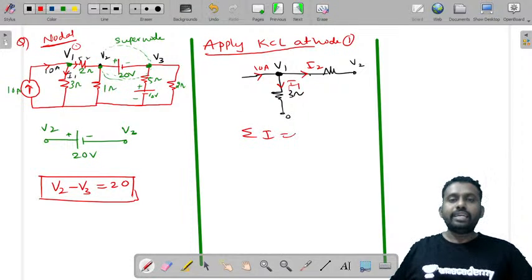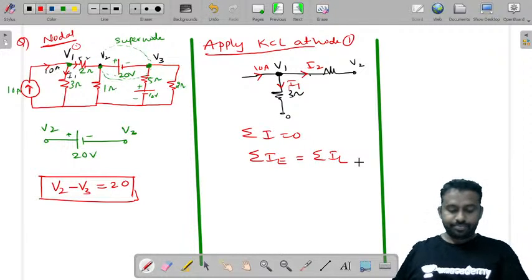So the algebraic sum of all the currents is equal to 0, or sum of currents entering is equal to sum of currents leaving.